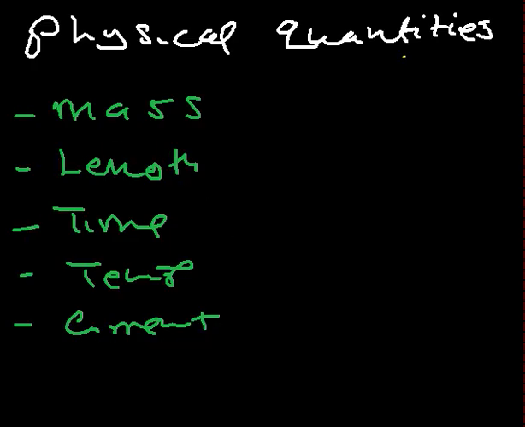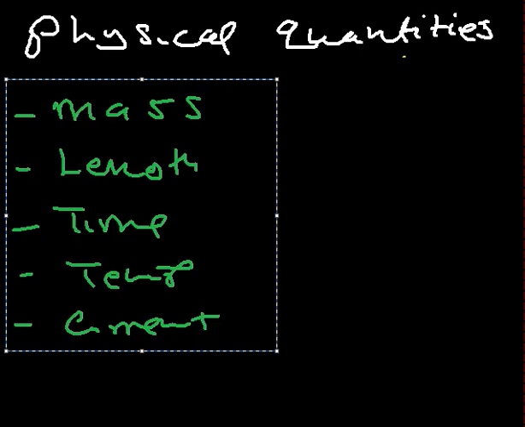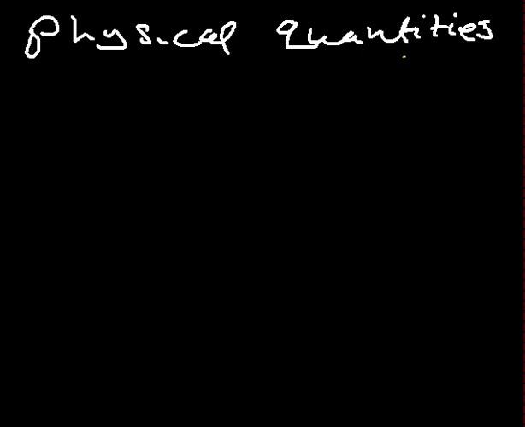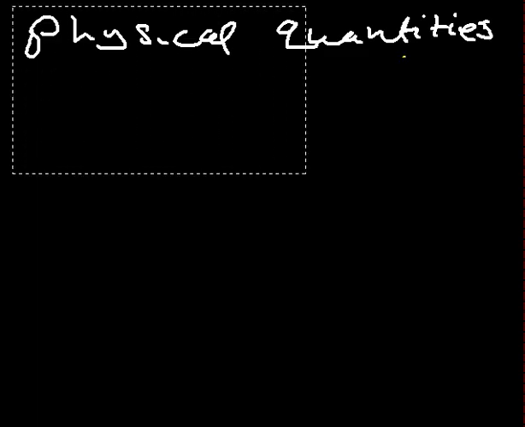And we also have what you call the derived physical quantities. As the name itself suggests, derived means originated from. So the derived physical quantities are the quantities that are expressed in terms of the others.